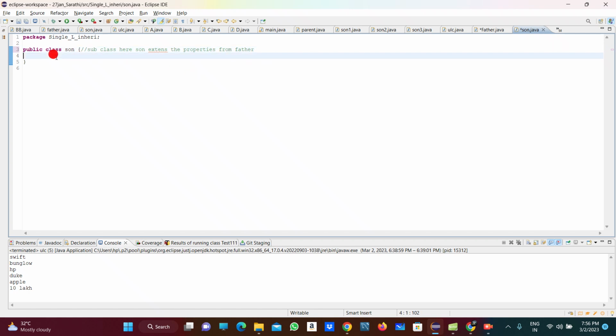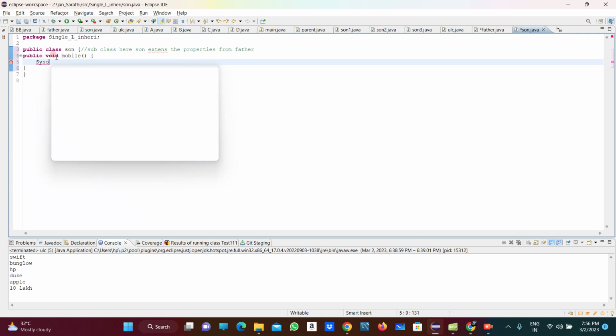First I have to write which properties the son belongs to. So the son is having a mobile, public void mobile is there. So I am taking mobile, right? And which mobile is the son having? The son is having a Samsung.